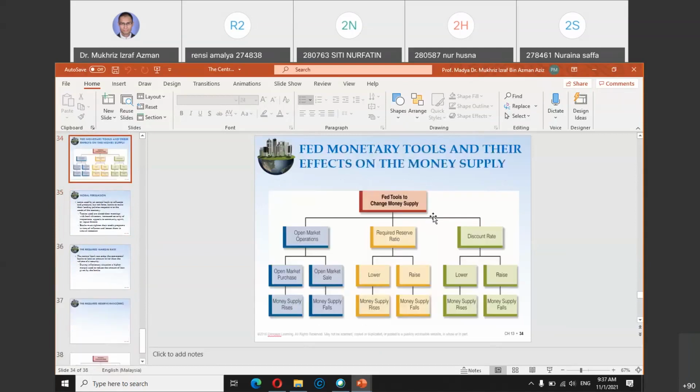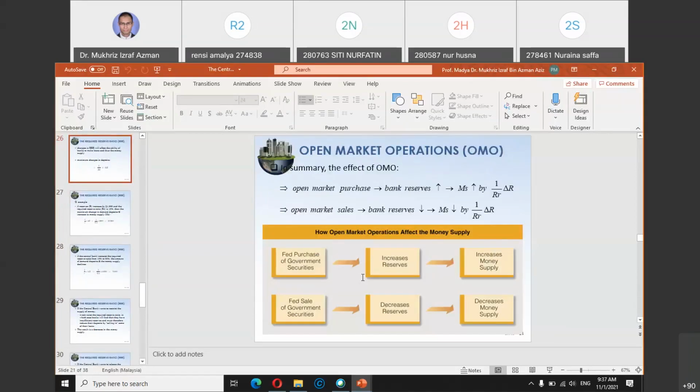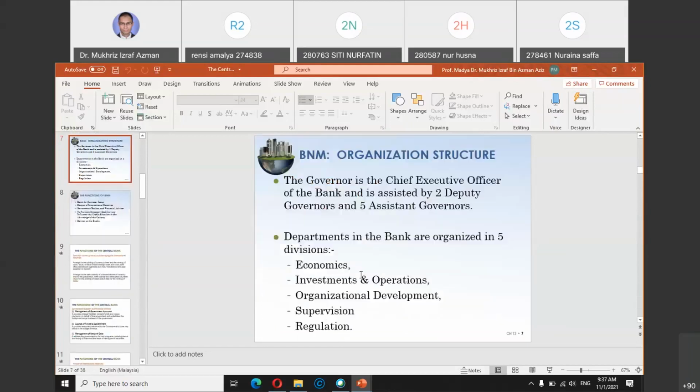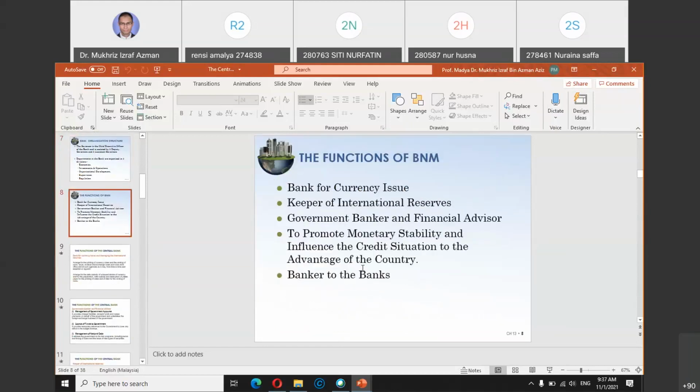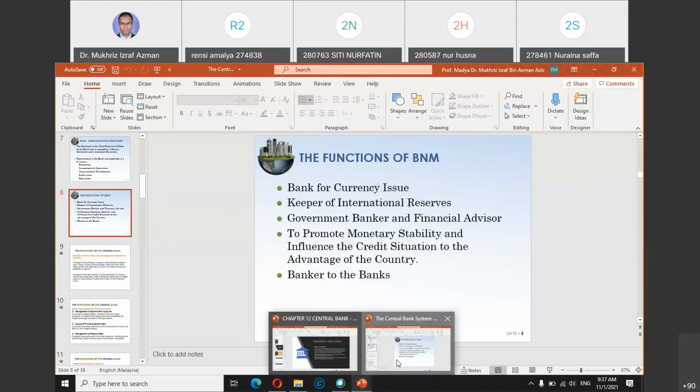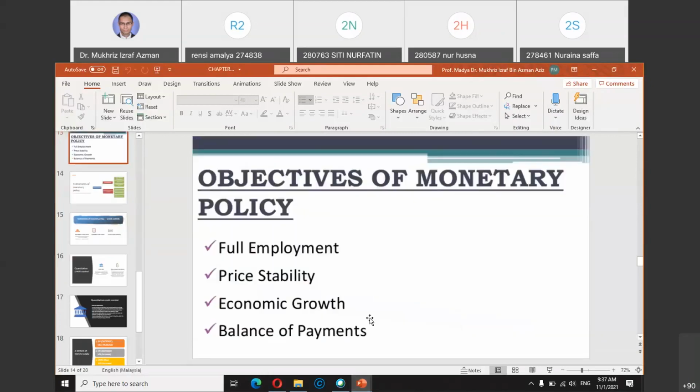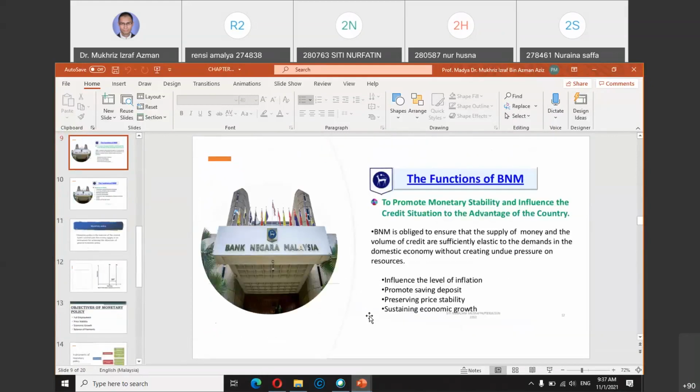I think you should just focus on this slide here, and how this is done. When you go back to the first few slides, the functions of the central bank, currency issue, reserve, is similar to this slide as well. Okay, so I think that's it for chapter number 12. It's an easy topic, we can complete it in just 30 or 40 minutes.